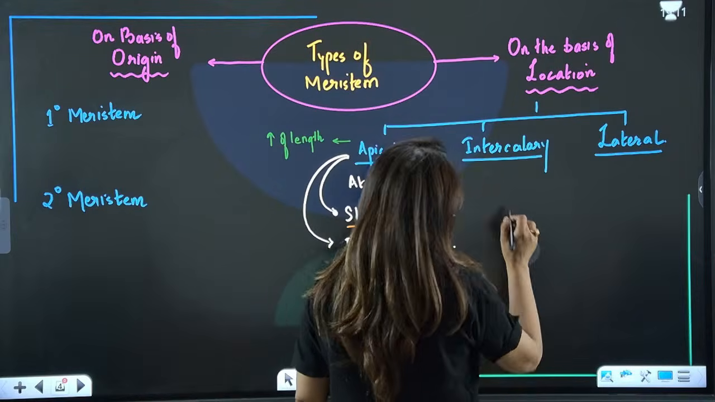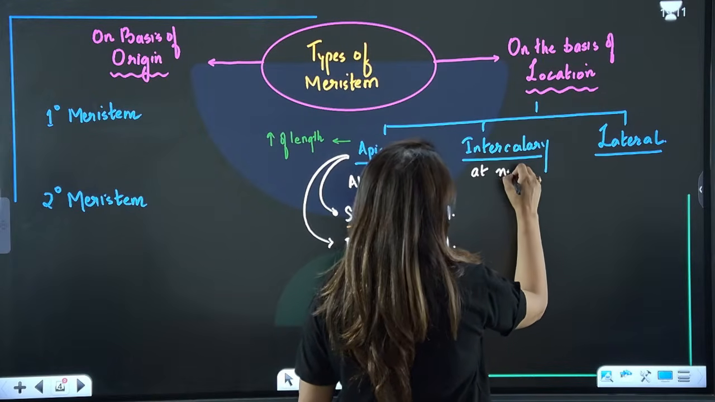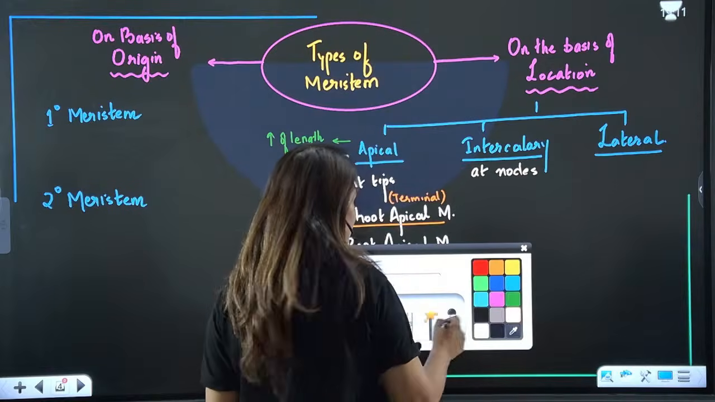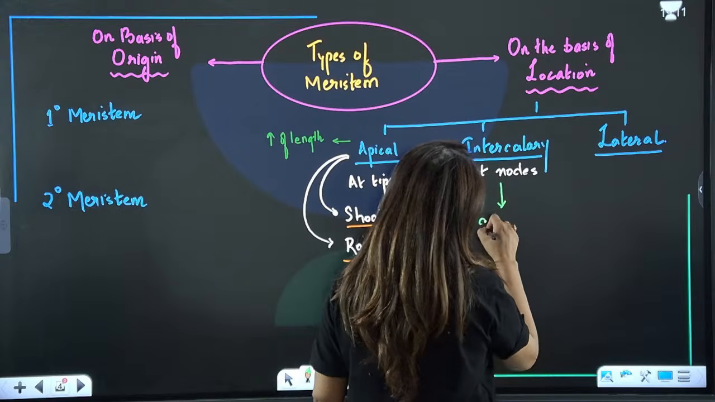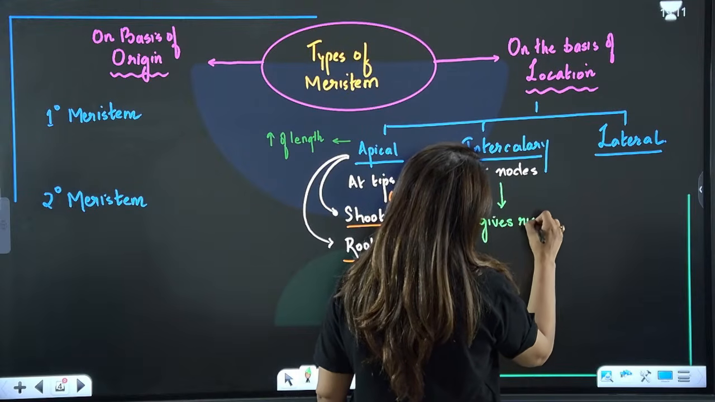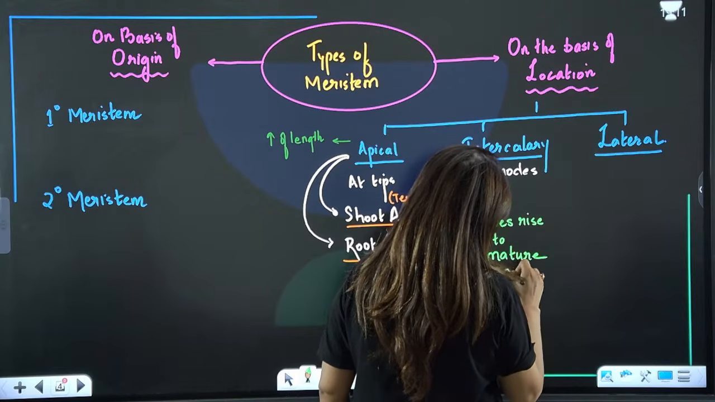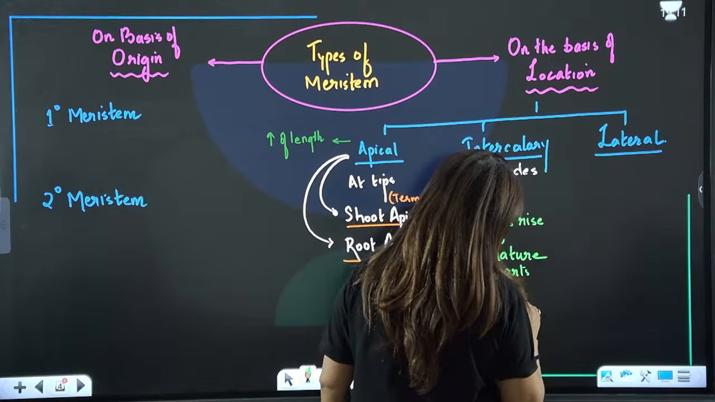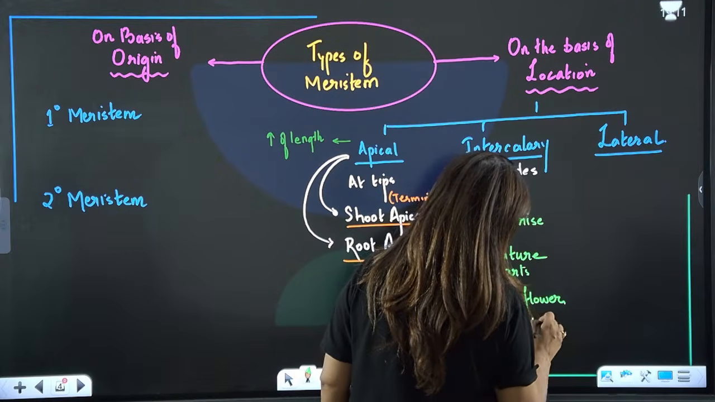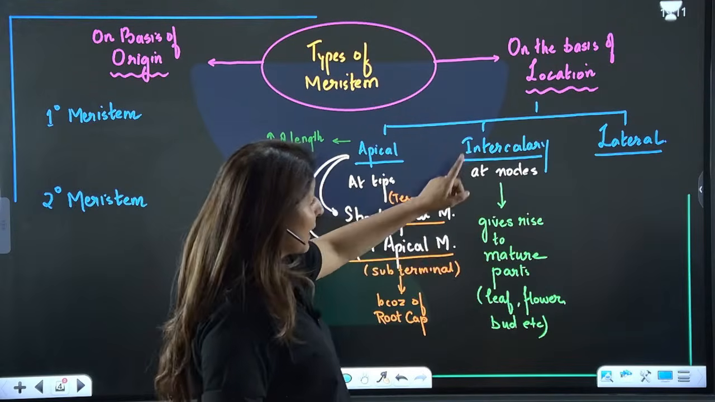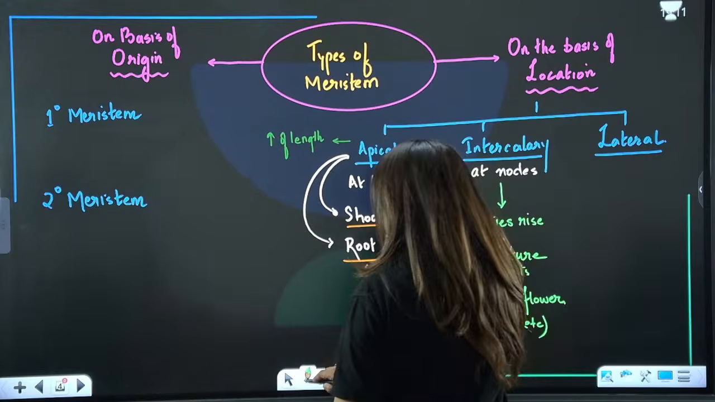Next we have, guys, intercalary. Now where is intercalary present? It is present at the nodes. So what is the function of intercalary meristem? This intercalary meristem gives rise to the mature parts, all the mature parts like leaf, flower, bud, tendril, thorn. All these structures which are arising at the node are arising because of intercalary meristem. Are we clear?